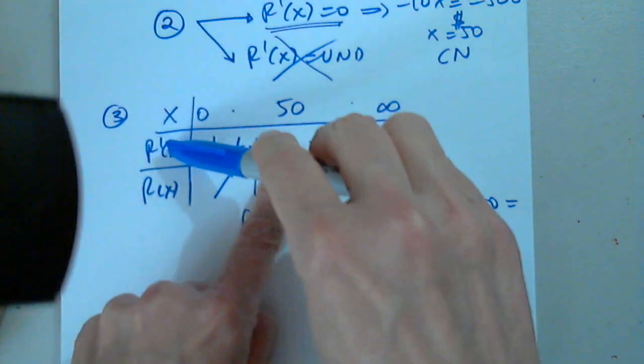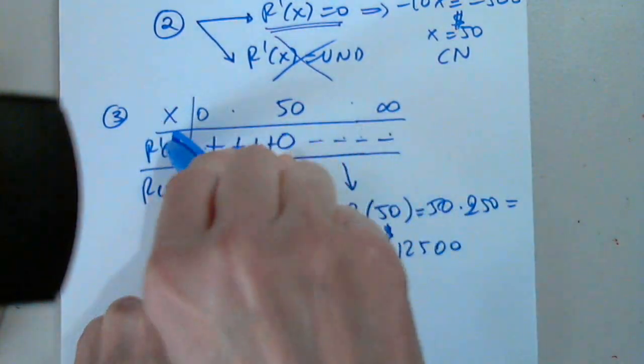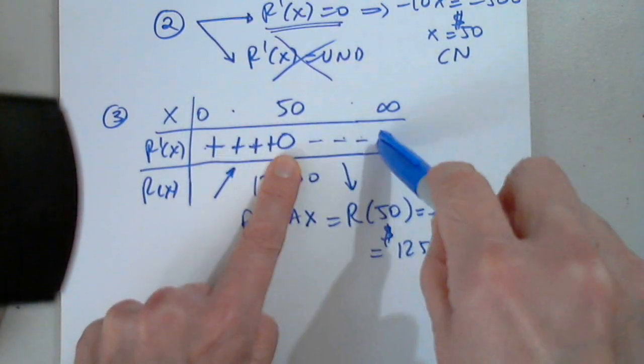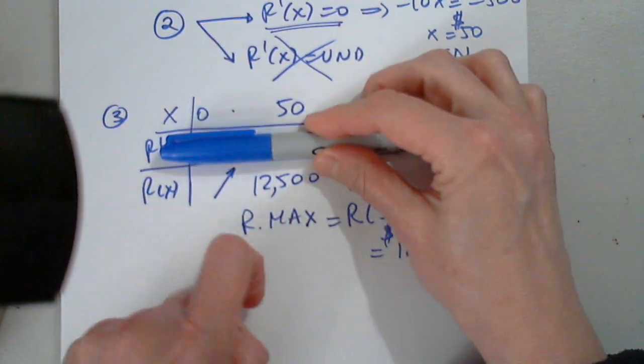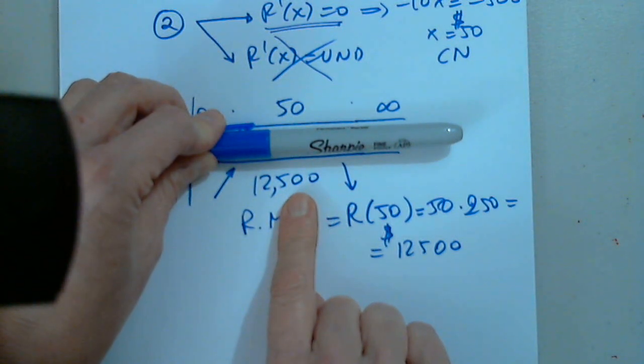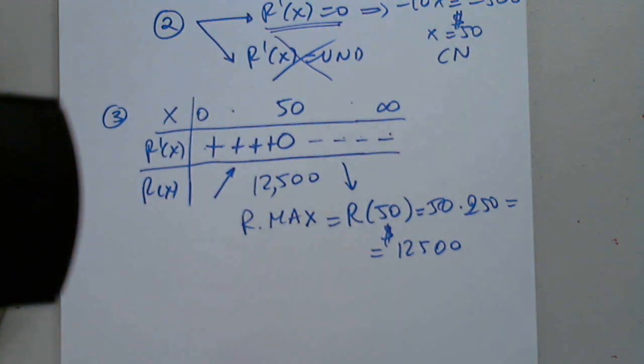This is just our analysis of the derivative, the rate of change of revenue, that gave us all this information. But this is not the point. The point is 50, R of 50. Perfect.